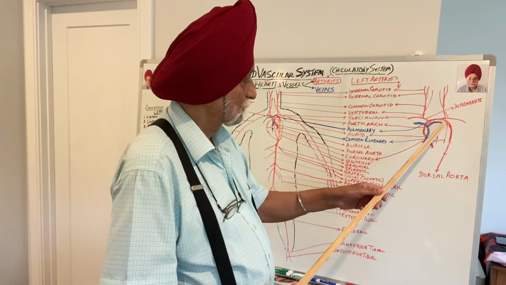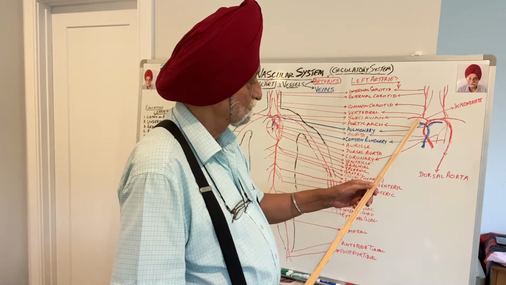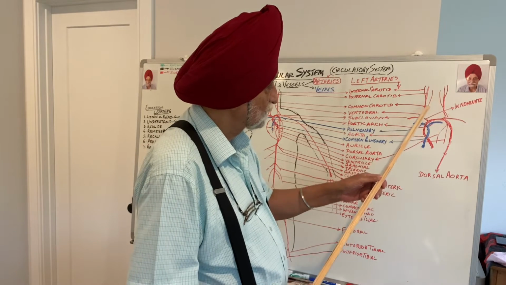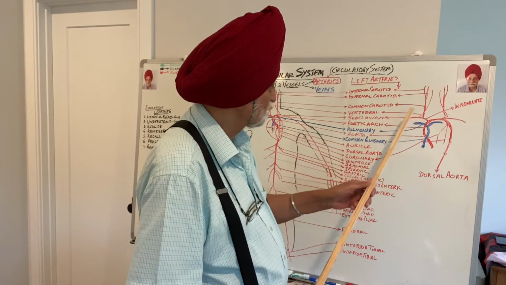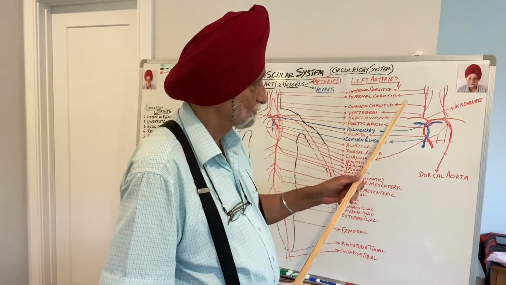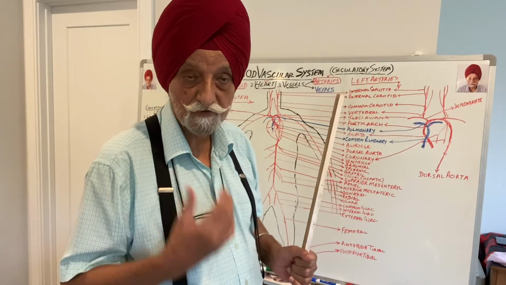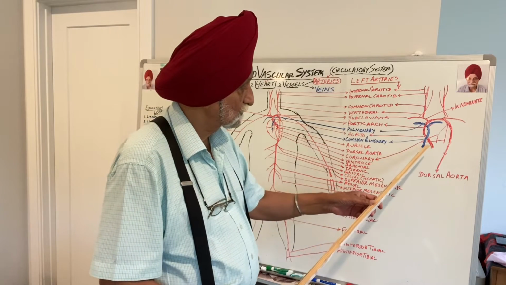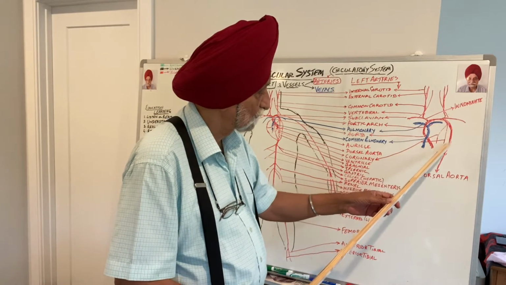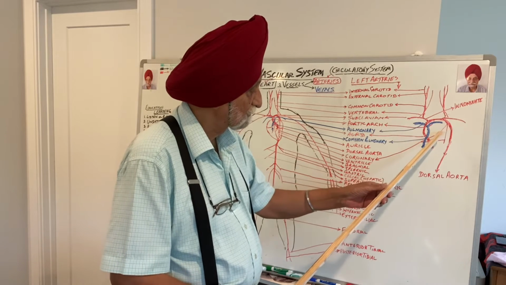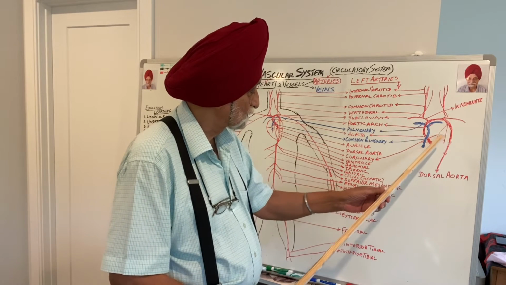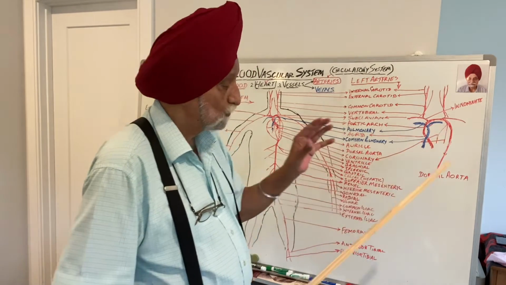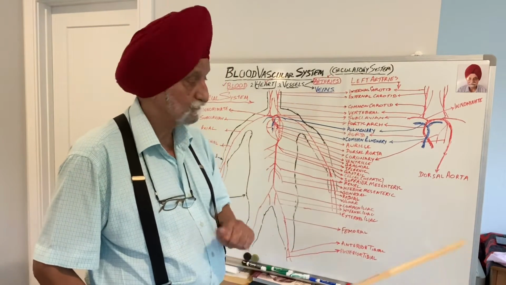Right from that portion, from the right subclavian as well as the left subclavian, a branch comes out and gets into the neck. This branch is called the vertebral artery, supplying the blood to the vertebrae of the neck or the vertebral column. Now, this is how the aorta goes from here. As soon as it comes in the level of the heart, it gives out two branches called the coronary arteries, supplying blood to the muscles of the heart.